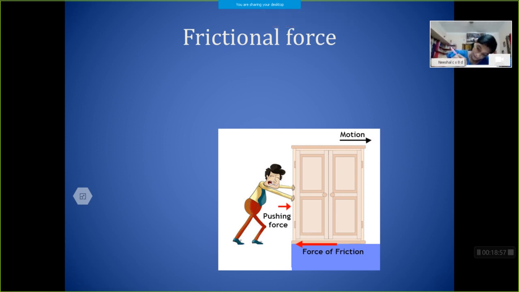If it is hanging in air, then what will happen? We have to apply less force to move the object. Why is it so? There also frictional force comes into play, but that time the frictional force is between air and the object. The air has less frictional force, so it can move fast.